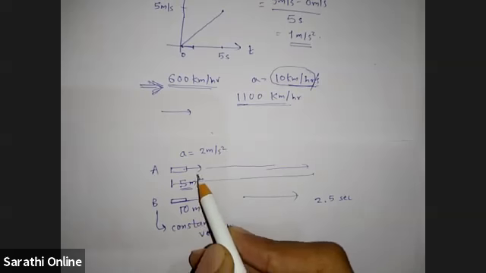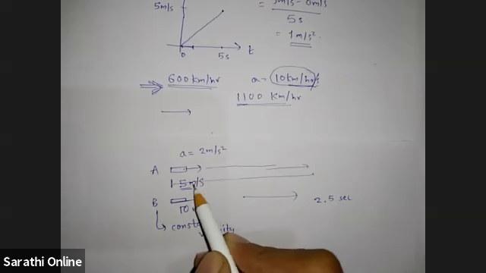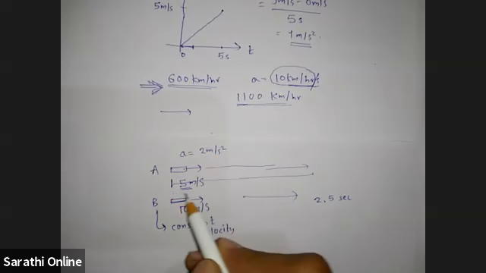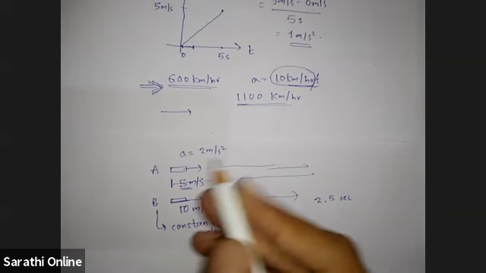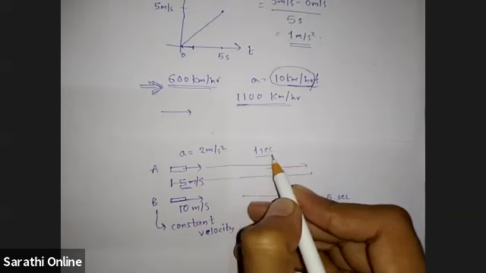how much distance will this A cover? How will you calculate? We have been given initial velocity and acceleration. From this information, how can you calculate the distance covered? Let us say we have to calculate the distance covered by A in the first 1 second. Then how will we calculate?